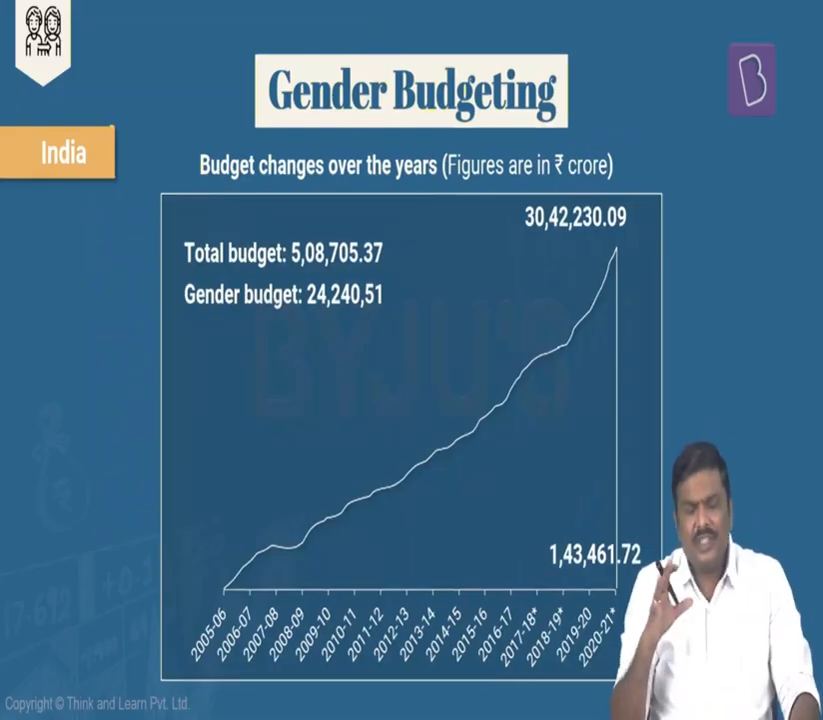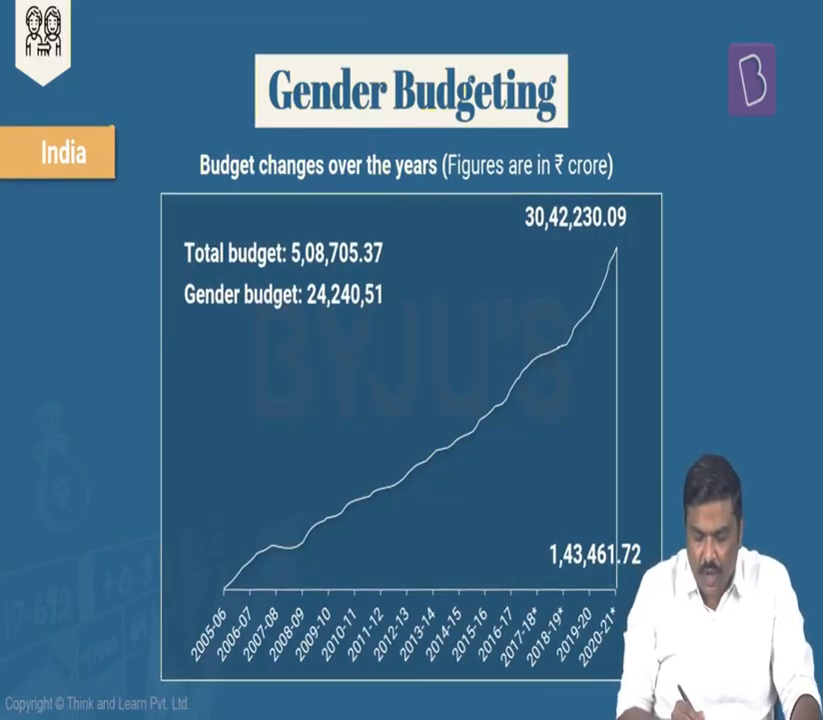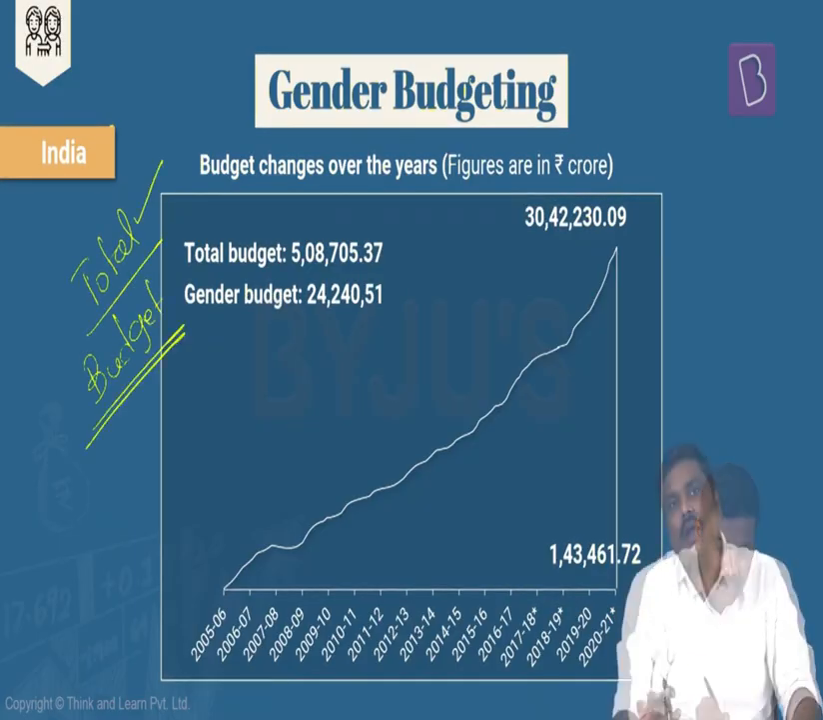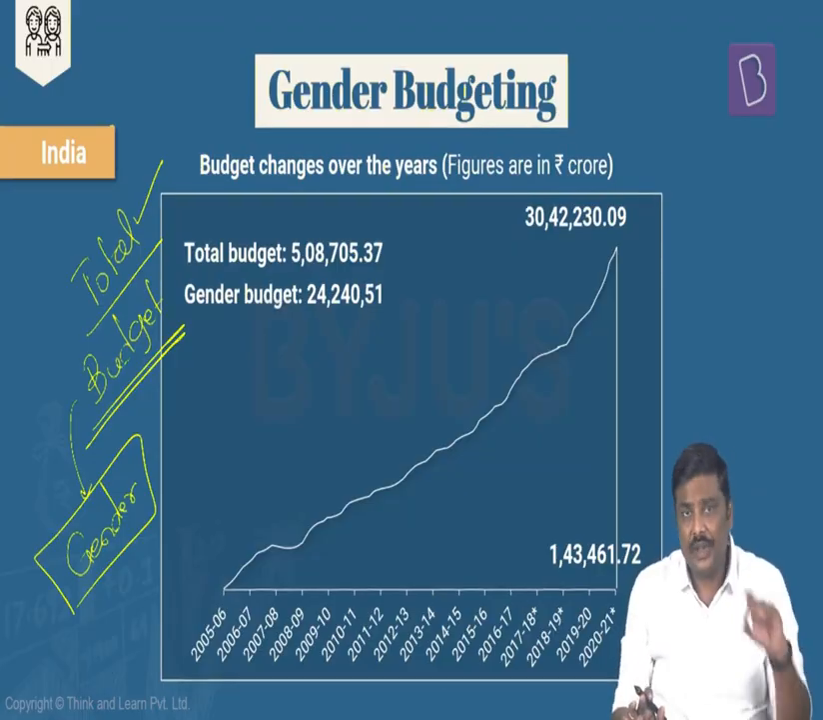Next, what is the context of gender budgeting in India? How has this moved over a period of time? First and foremost, understand this. Over a period of time, the amount of the total expenditure incurred in the budget has increased. And not just this, the money that has been spent under gender budgeting has also increased. I'll repeat both of the statements here.